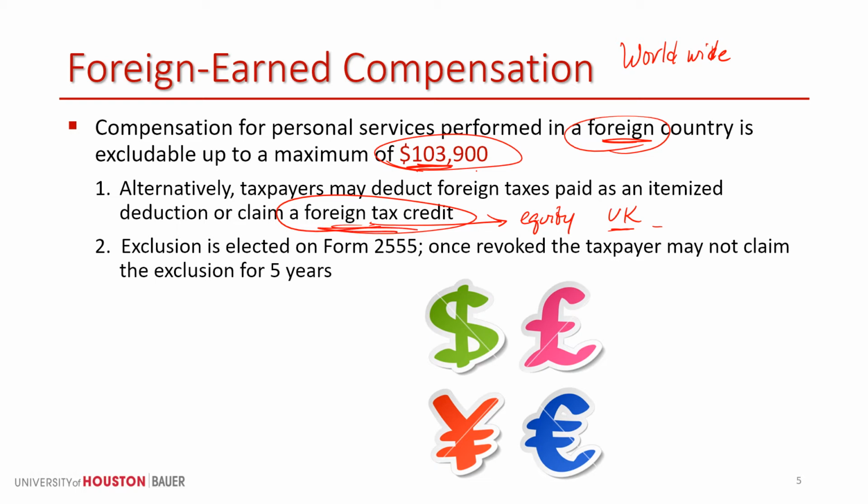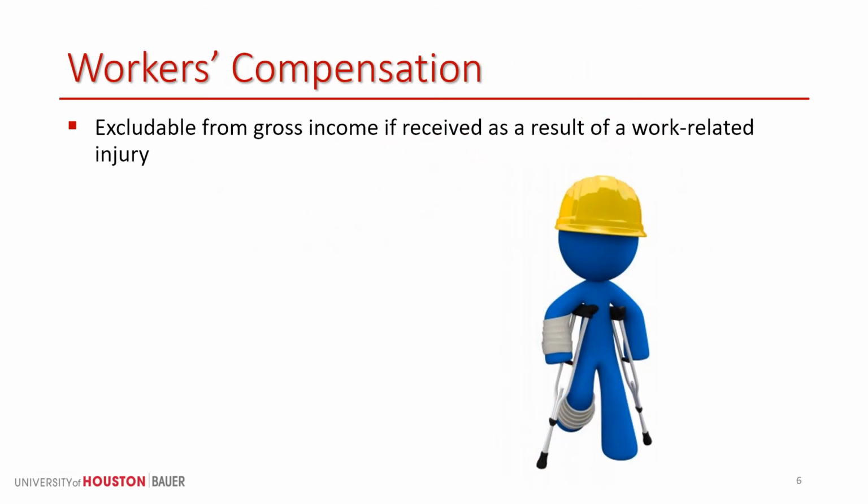They're eligible for a foreign tax credit on their individual tax return in the United States. Workers' comp is excluded. Someone has suffered an injury, and the return of capital doctrine kind of comes into play here, that because you're unable to work, you've been injured, we're not going to tax you on that compensation received.